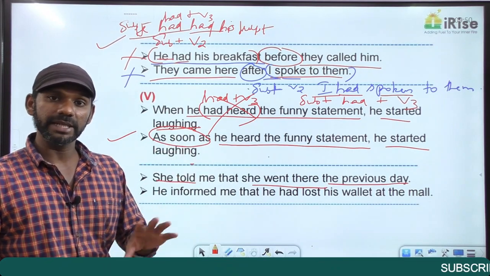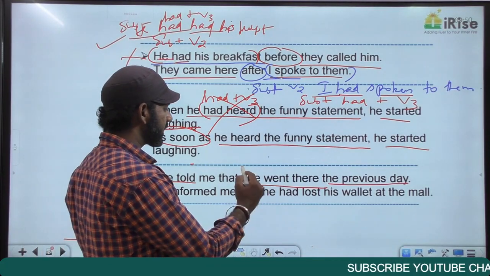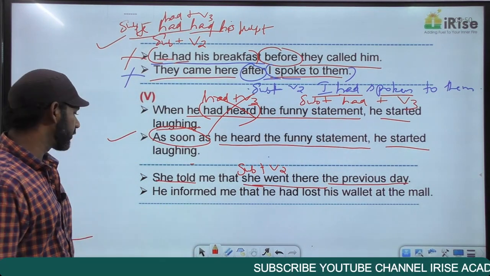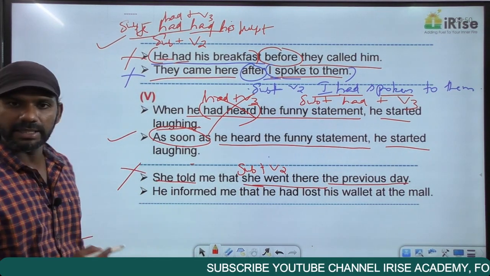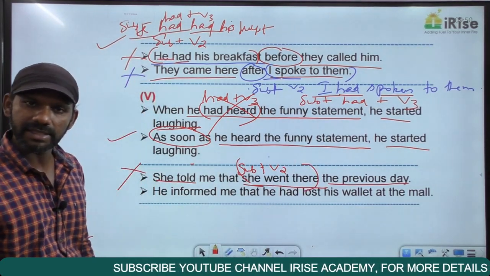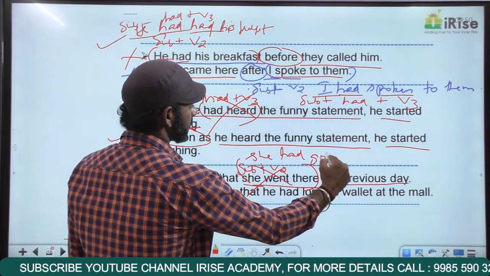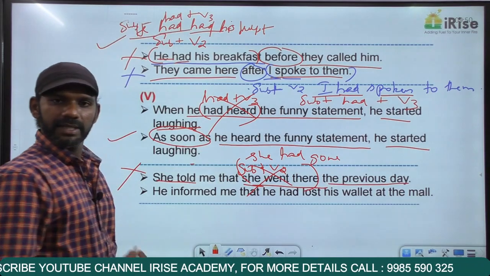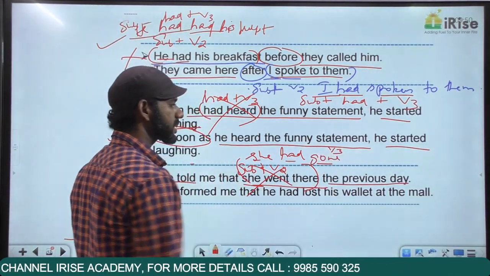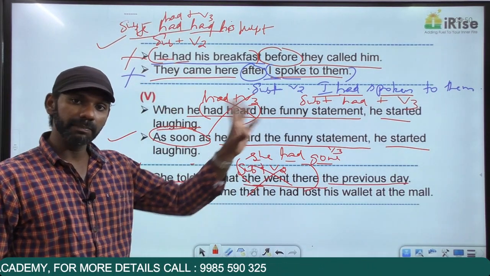Going there is the action completed first, so that must be in the past perfect tense. "She went there" is subject plus V2, simple past. We want it to be in the past perfect tense, so this statement is grammatically wrong. This idea must be in the past perfect tense, so the correct statement must be "She had gone there yesterday." "She had gone" is subject plus had plus V3, past perfect tense. So, she told me that she had gone there the previous day.